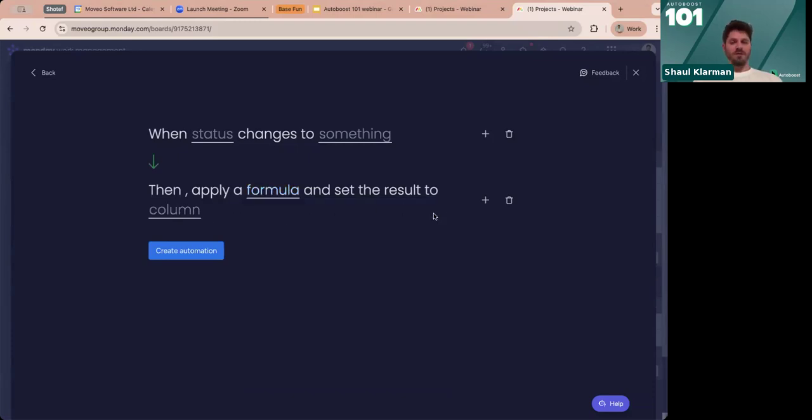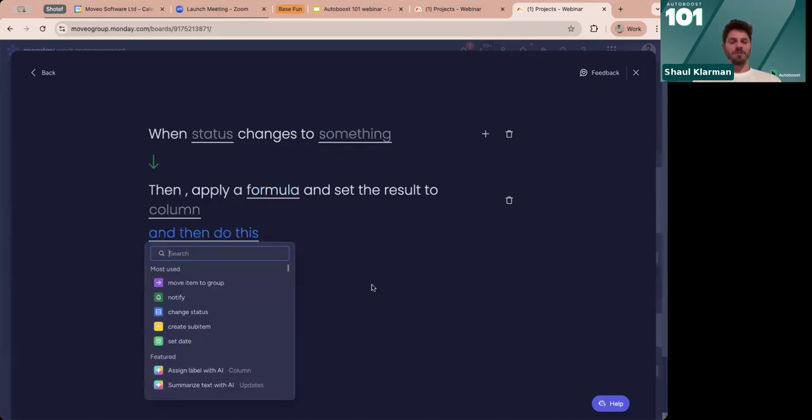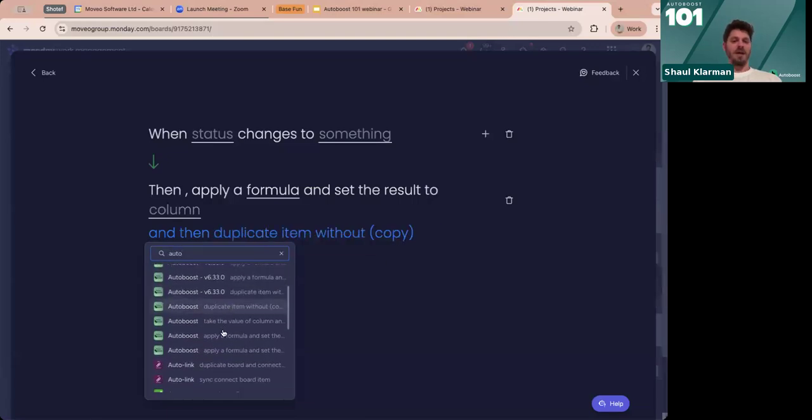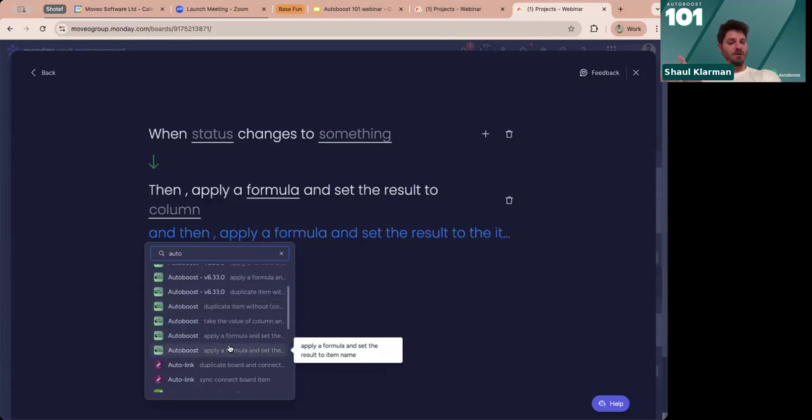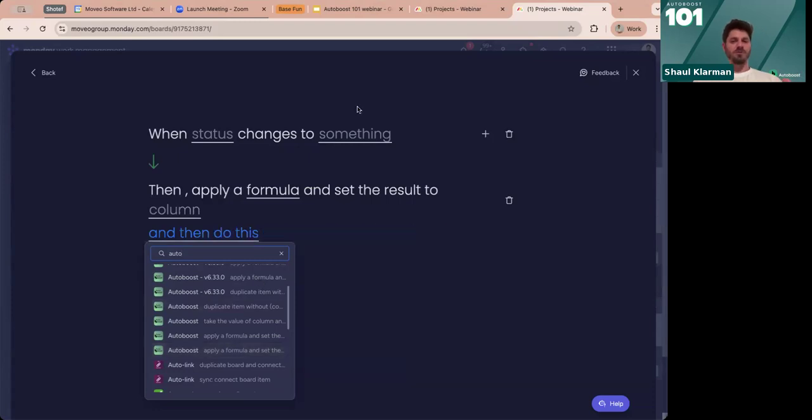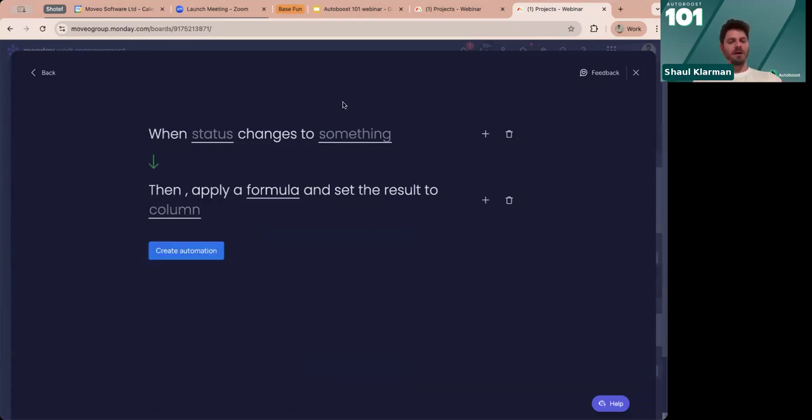What is cool about this method is that you can do something from Autoboost. So you take a number and you put it in this column, and then you can perform another Autoboost action. And after that, duplicate the item, or after that, take a formula and change the item name. This is one way to approach Autoboost and one way to get to it. Don't worry, we'll elaborate on all of those later on.